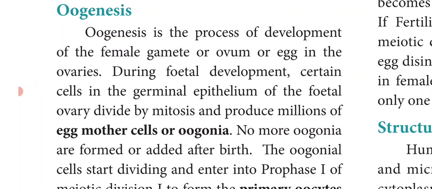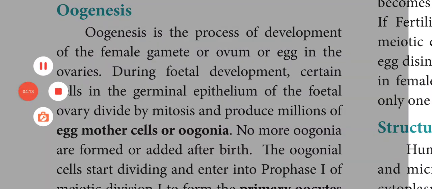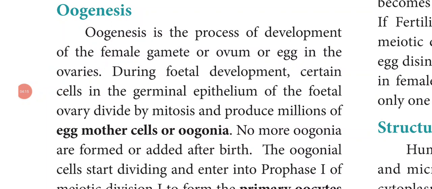And after that, at the time of puberty, only 60,000 to 80,000 oogonia are left in the ovary. No more oogonia are formed or added after birth. A large number of oogonia degenerate, that is, are destroyed, during the period from birth to puberty. At puberty, only 60,000 to 80,000 are left in the ovary.